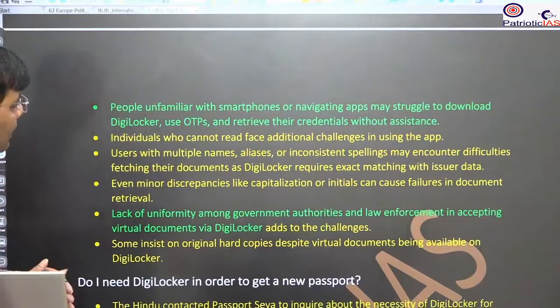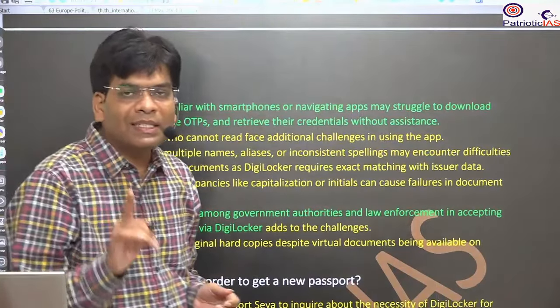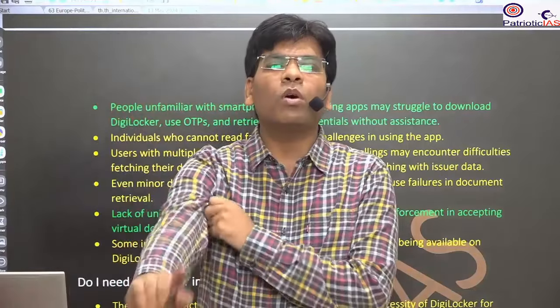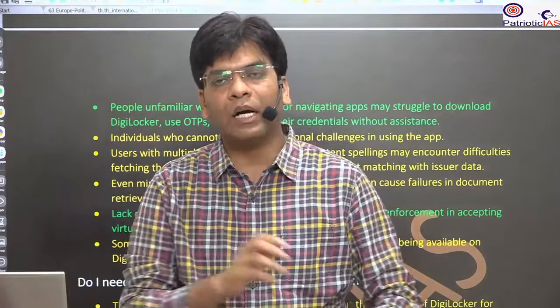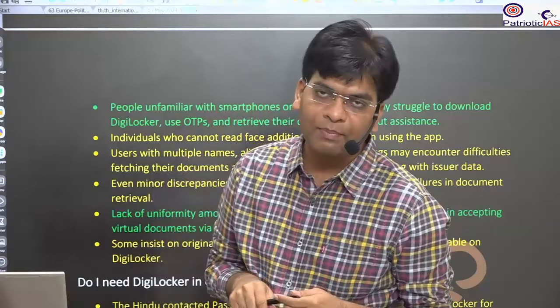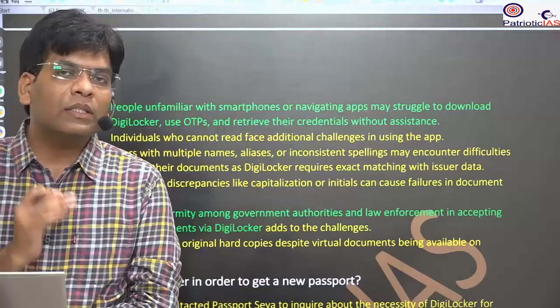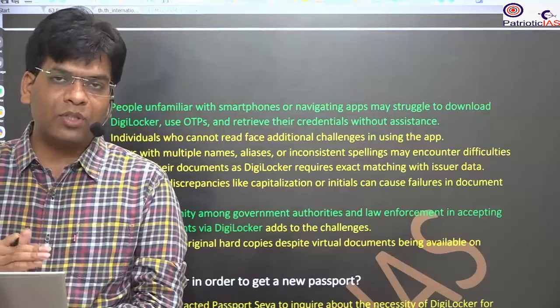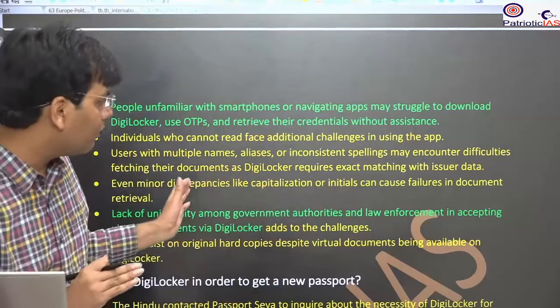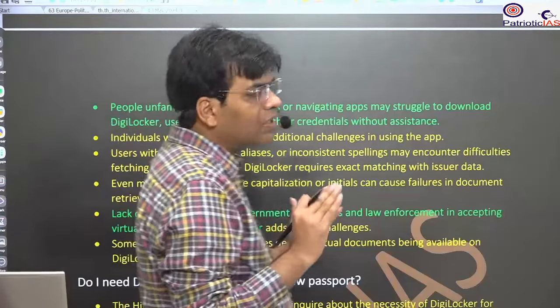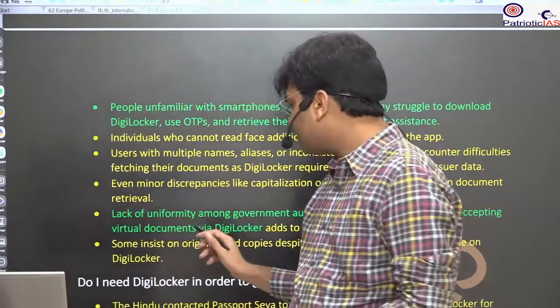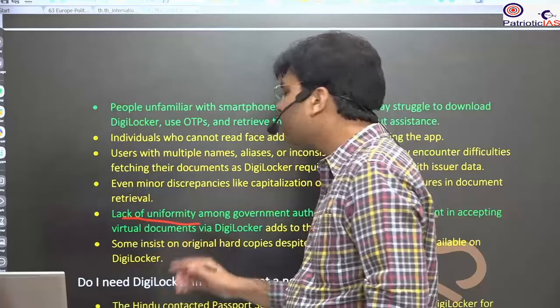However, there are some issues. There is a digital divide in India. People do not have access to smartphones, and people do not have literacy and education in the digital mode. Digital education is not there, so people cannot afford it. Besides that, among many enforcement and law agencies, there is a lack of uniformity.